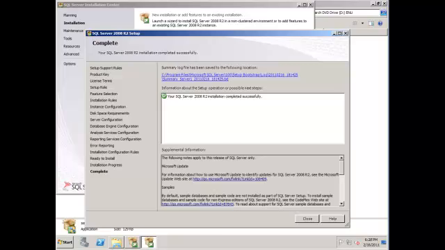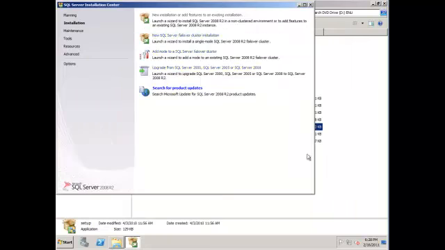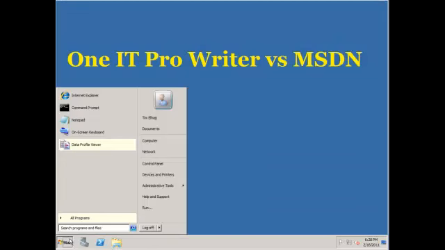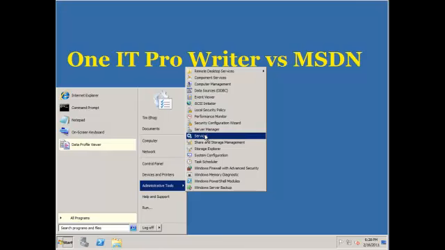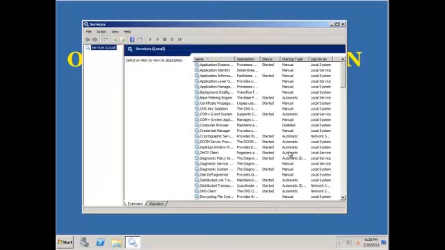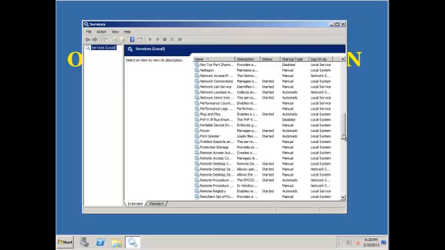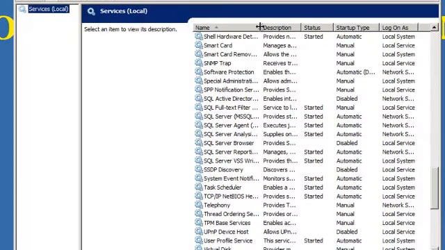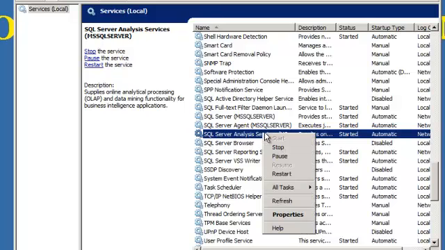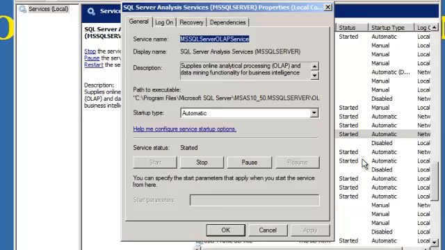There's one last thing. We also recommend that you configure Analysis Services to recover on failover, and if you give me a minute here to just close all this stuff down, I can show you how to do that. So you want to go to the Services Control Panel: click Start, point to All Programs, Administrative Tools, and then click Services. Once the Services Control Panel comes up, you want to search the list for the Windows service for SQL Server Analysis Services, right-click it, and select Properties. Once that comes up, click the Recovery tab.